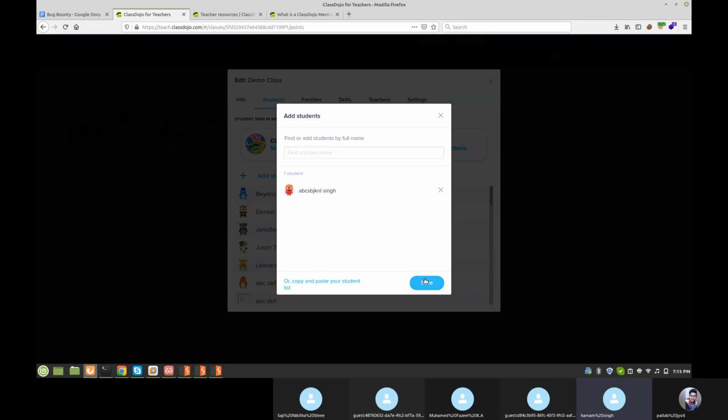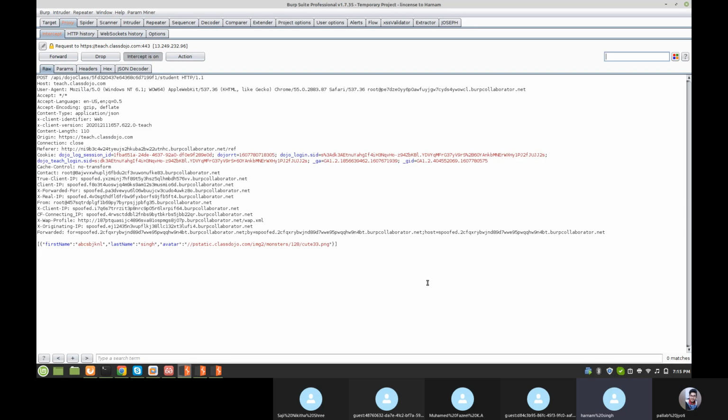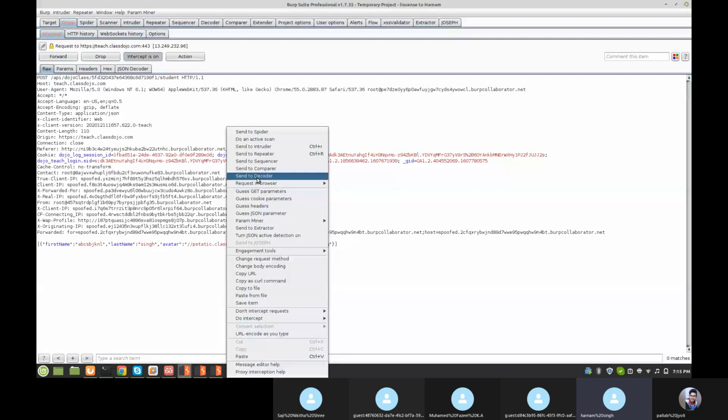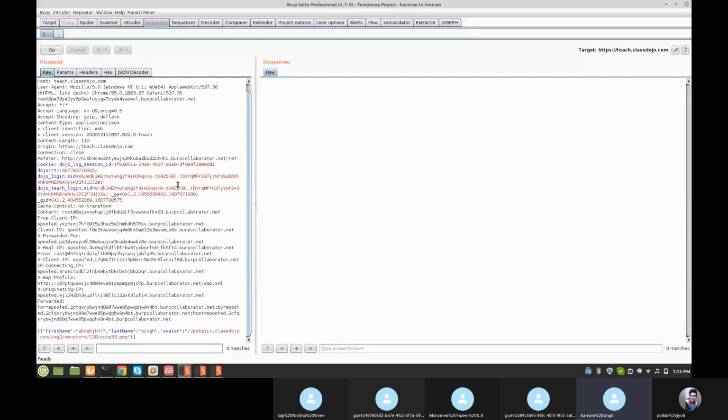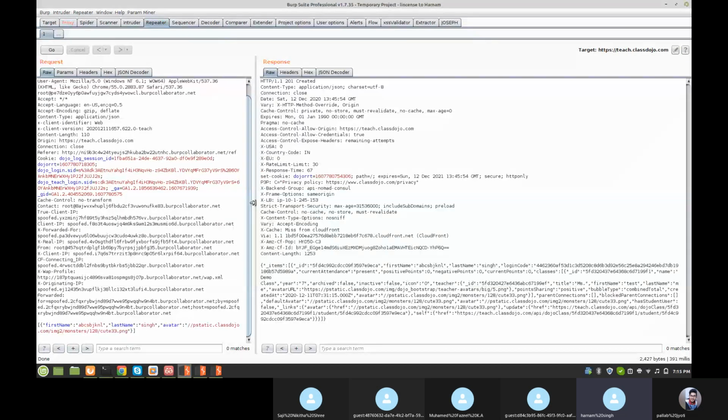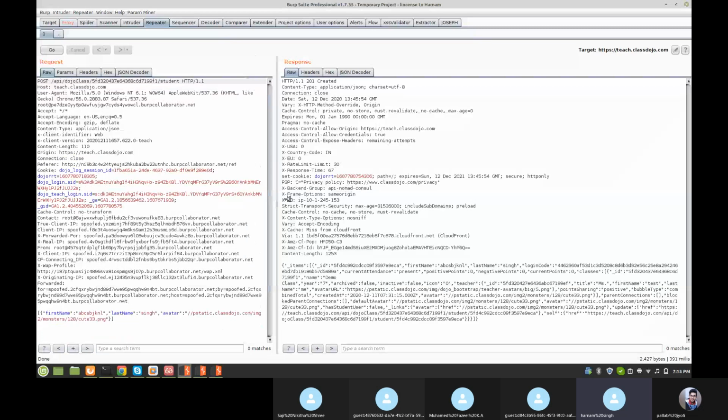Capture the request, save, and here we got first name, second name, and here is a PNG file. It is including the PNG image from the internal server. Let's send to Repeater and go to check whether the website is getting the internal server making a request or not.